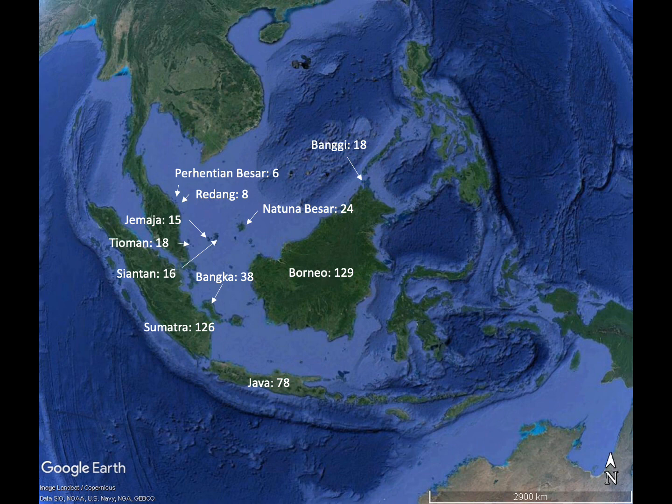This variation in species richness between oceanic islands is also seen in other taxa, in other words, other groups of species. For example, this image shows the richness of mammal species across several islands in Southeast Asia. Note how the number of mammal species ranges between 6 and nearly 130 across just some of these islands.